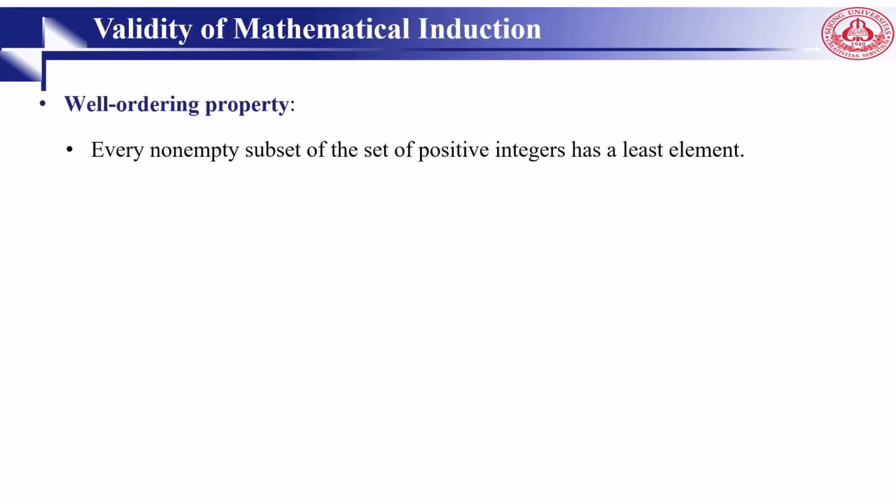Here we want to check whether mathematical induction is valid or not. In order to check the validity of mathematical induction, we should think about the well-ordering property. What is the meaning of the well-ordering property? It says that every non-empty subset of the set of positive integers has a least element. This is the point: a least element.